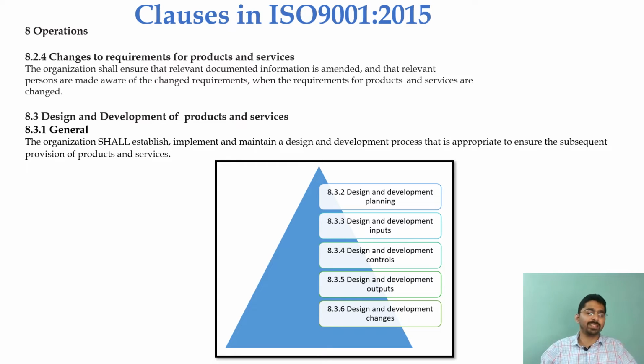Now comes subclause 8.3, which is design and development of products and services. There are 5 steps. First is design and development planning, then design and development inputs, design and development controls, design and development outputs, and design and development changes.